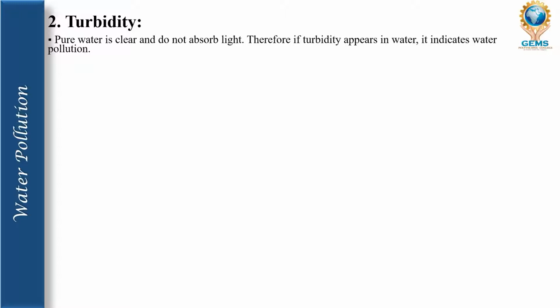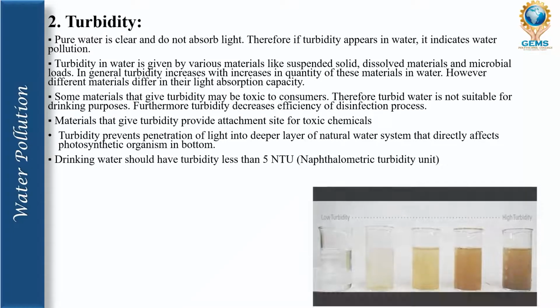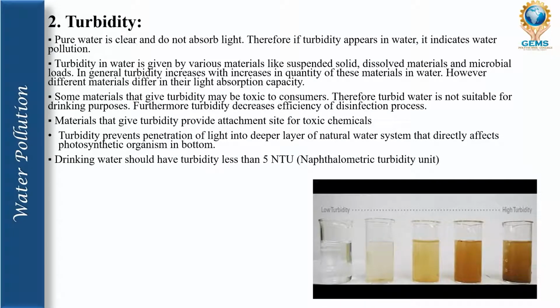So basically turbidity, I will show you an image so that you can understand. So this is the low turbidity and that is the high turbidity. From this picture itself you can understand. Let me show you with the laser pointer. This is low turbidity and this is high turbidity. The difference between the low and high turbidity is the color. This point shows pure water is clear and does not absorb light. Therefore, if turbidity appears in water, it indicates water pollution.